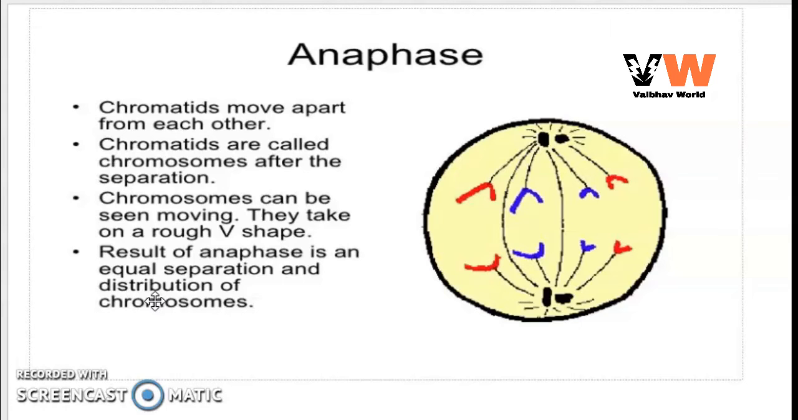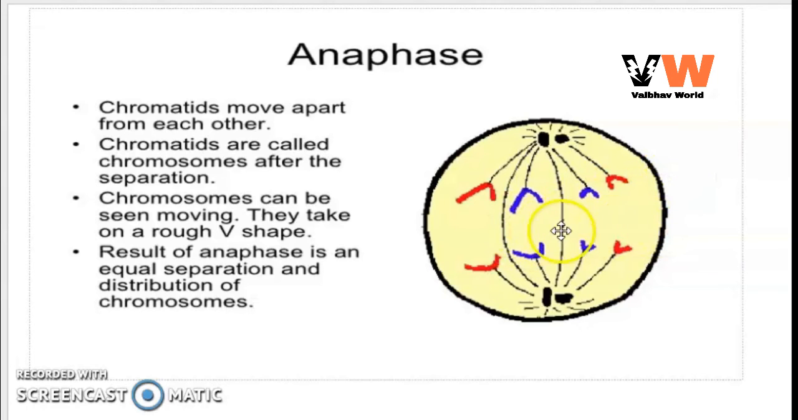So what happens in the anaphase is that chromatids move apart from each other. Chromatids are called chromosomes after the separation. Then chromosomes can be seen moving. They take on a rough V shape. After separation they look like a V shape. This image shows that. The result of anaphase is an equal separation and distribution of chromosomes.